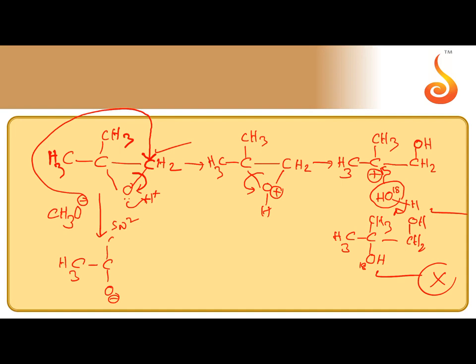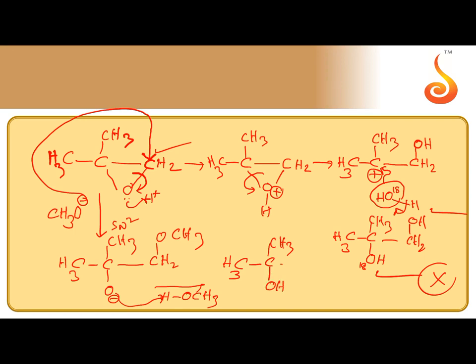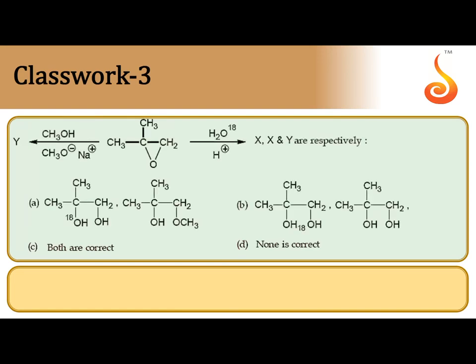So CH3O minus attacks at CH2 carbon and then O minus is formed. CH3CO minus, CH3, CH2OCH3. This O minus takes H plus from methyl alcohol. Then we can get CH3, CCH3. Here OH, normal OH, CH2OCH3. This is Y. Now you check the answer. A is the correct answer.